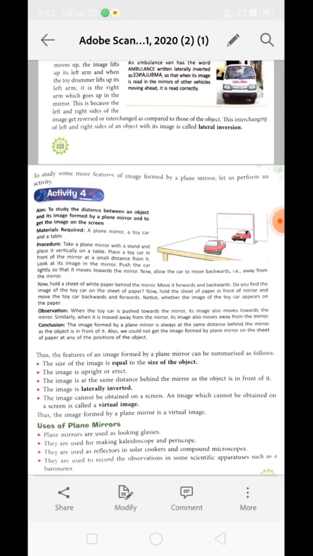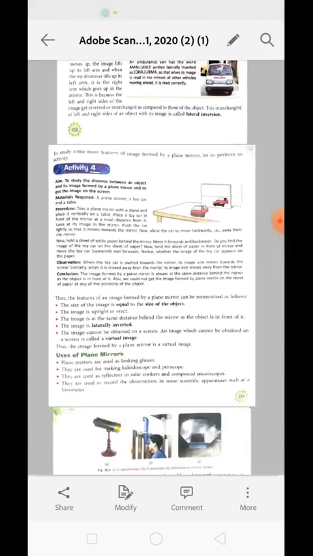So we can say that the distance of the object from the mirror is equal to the distance of the image from the mirror. Okay, we could not get the image formed by the plane mirror on a sheet of paper. Why? Because it cannot be obtained on the screen. That is why it is virtual. Understood, class?